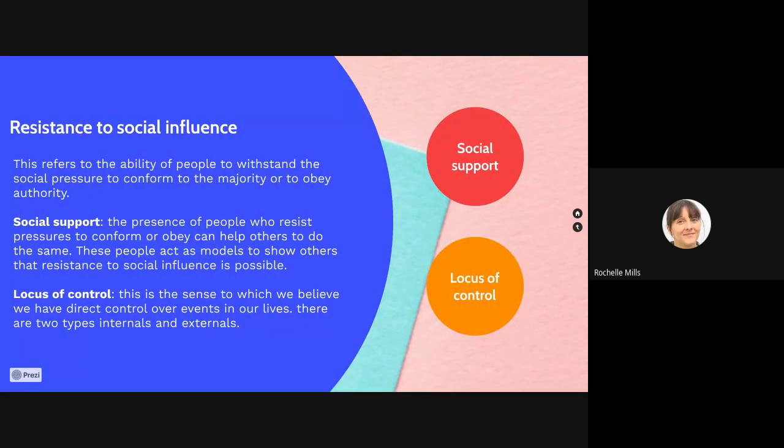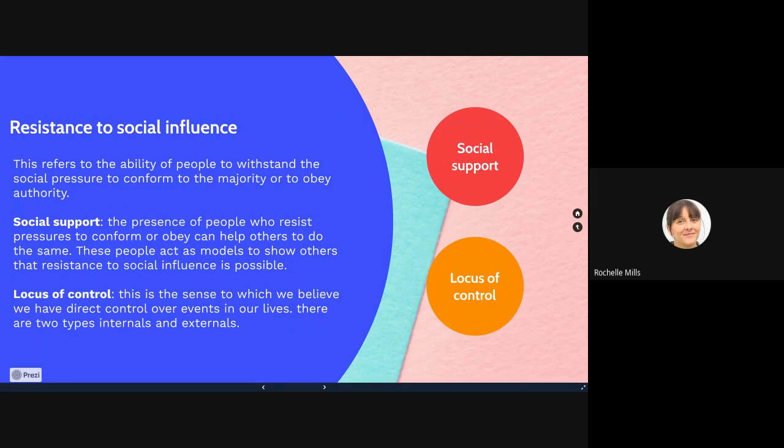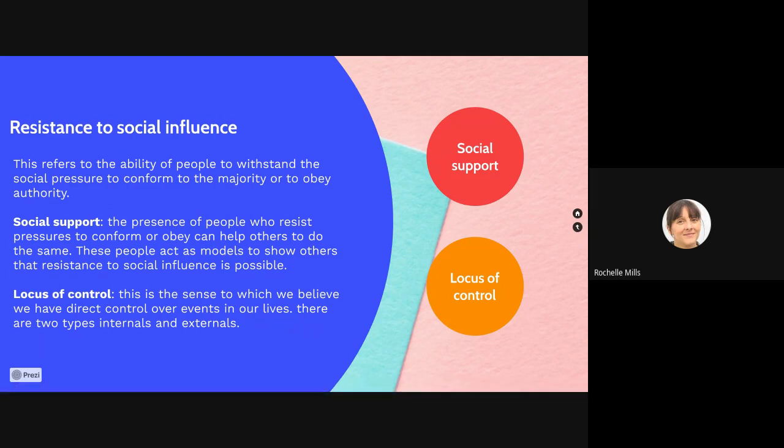Social support, we've got evidence to suggest that it can affect social influence and it can affect an individual's ability to resist conformity and resist obedience. And locus of control also gives us evidence, but neither of them are complete explanations of why individuals resist social influence.